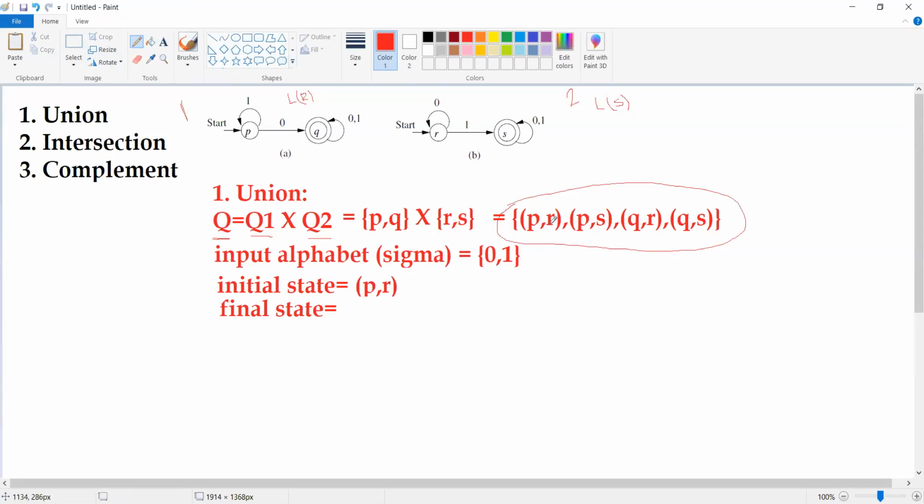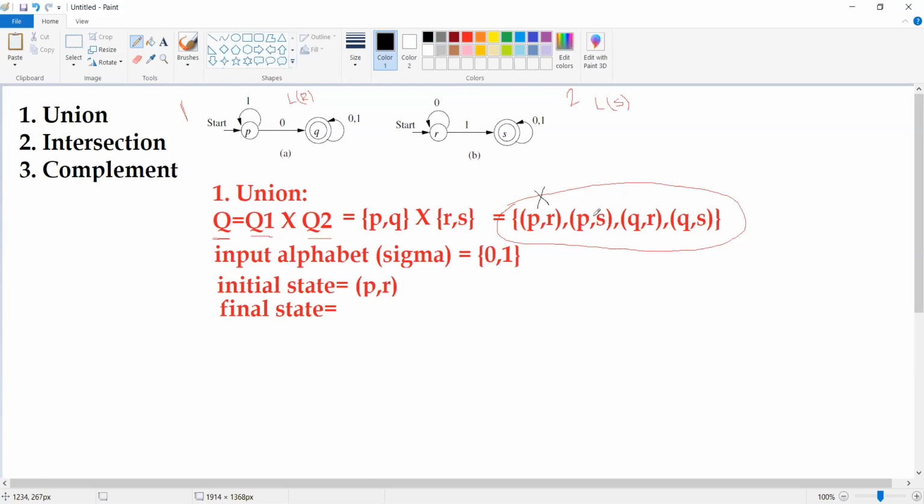For example, I can't take this PR as a final state. Why? Because P is a non-final state and R is also a non-final state. Both are non-final, so PR will not become a final state.